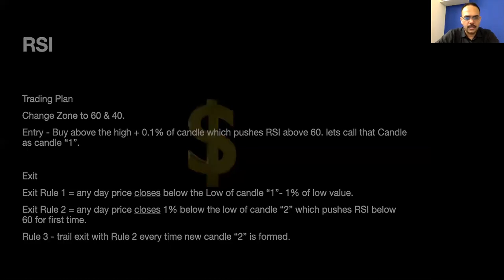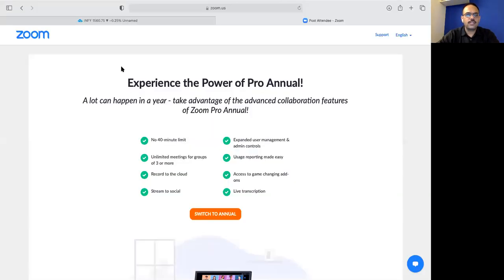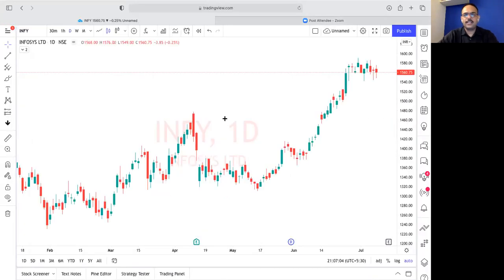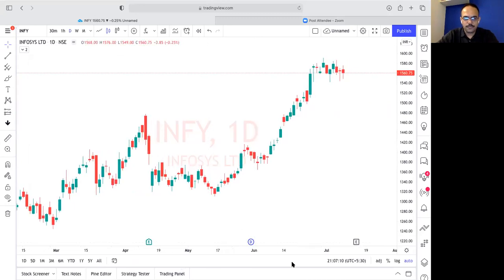Done? Okay. Now let's straight away dive into the live charts. So I'm going to open the Infosys chart. It is already there in front of you. This is the total Infosys chart in front of you.